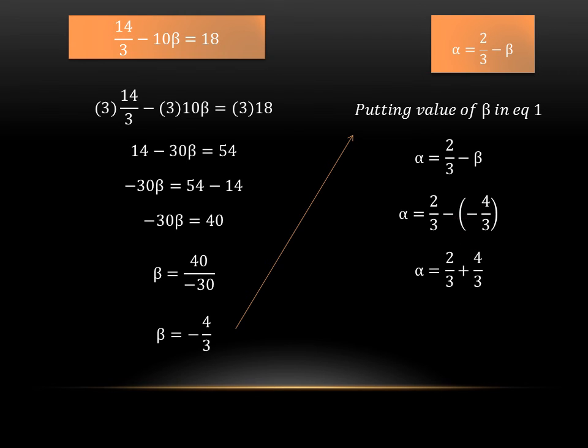This minus minus will become plus, and as 2 by 3 and 4 by 3 have the same denominators, we can simply add them. It will become 6 by 3. So the value of alpha will become 2. Now you can see that we have the value of alpha, which is 2, and the value of beta, which is minus 4 by 3. Can we replace it in the equation of our product of roots to find the value of m?